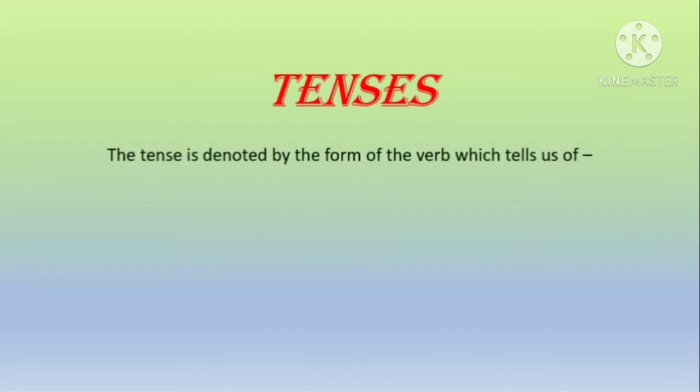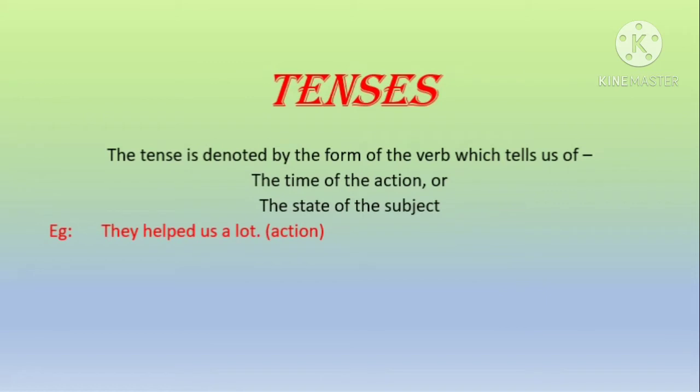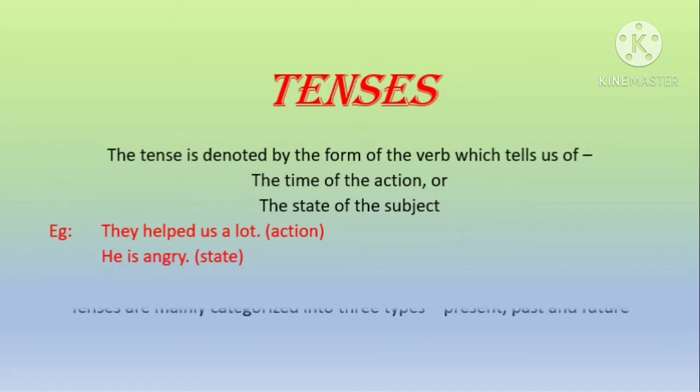The tense is denoted by the form of the verb which tells us of the time of the action or the state of the subject. For example, they helped us a lot. This sentence is an example of when the action has taken place. He is angry. Here it talks about the state of the subject. So tenses are mainly categorized into three broad types: present tense, past tense, and future tense. In this video, we are going to concentrate only on present and past tense.